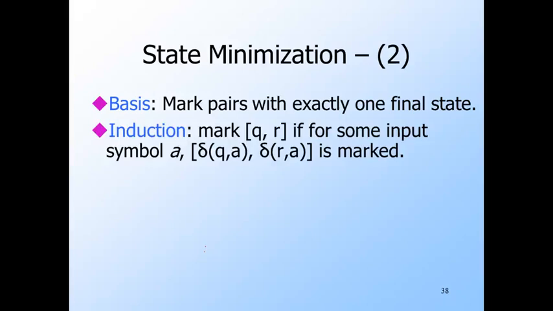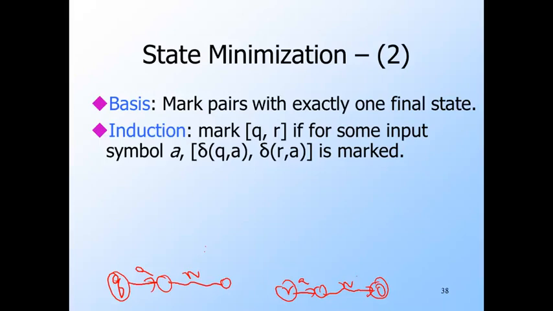For the inductive step, we can mark a pair QR if these states go at some input A to distinguishable states. That is, say here is Q, and on A goes to some state. I don't know what it is, but it's certainly delta of Q and A. And here's R, and it goes on A to, again, some other state. I don't know what it is, but it's delta of R and A. And then these two states on input W, we'll say that this one goes to a non-final state, and that goes to a final state on input W.